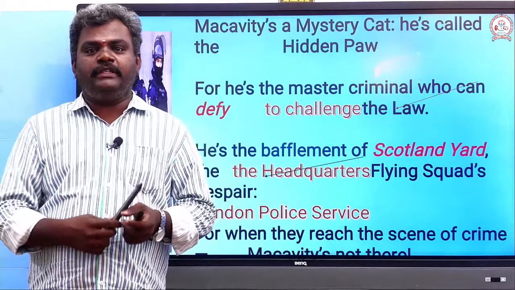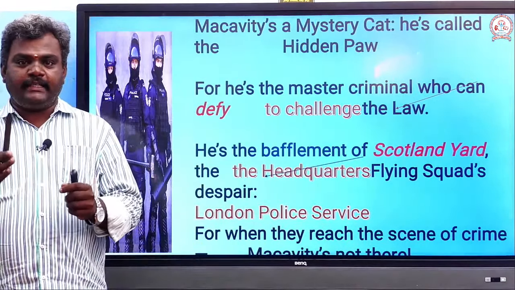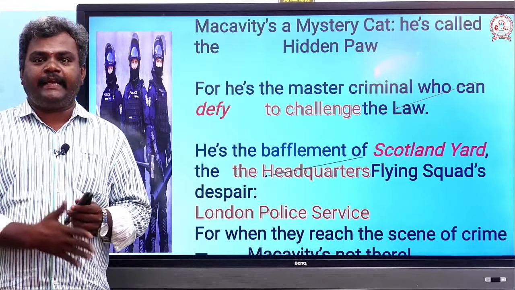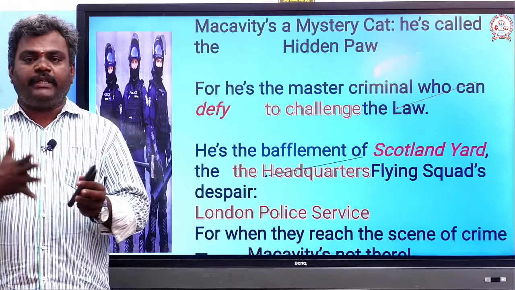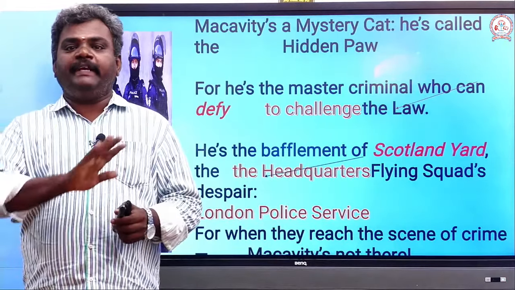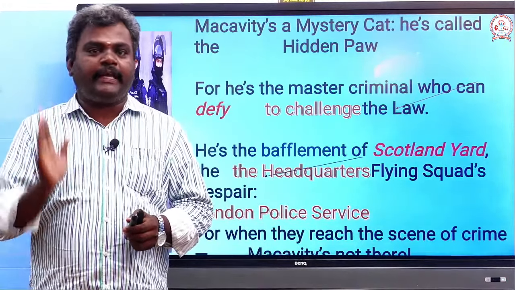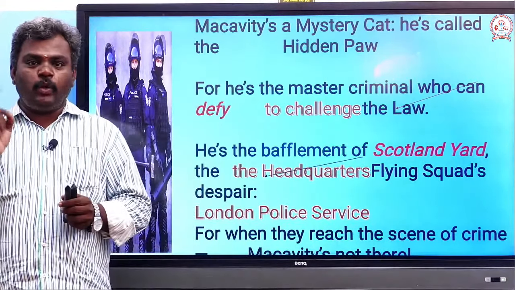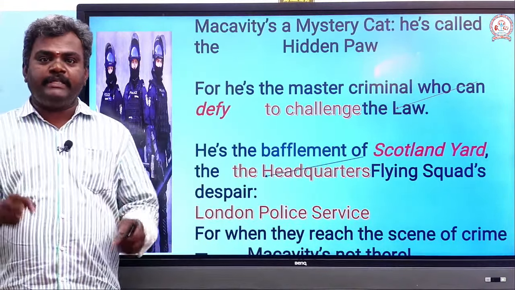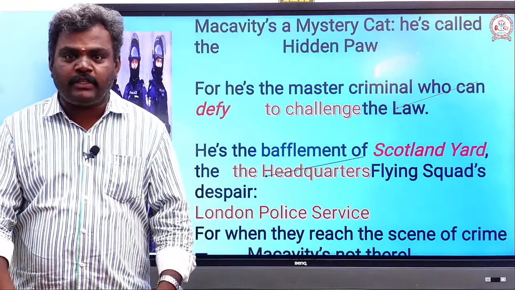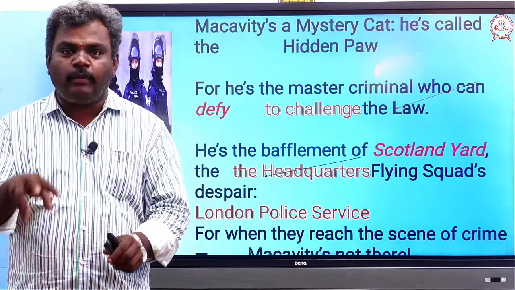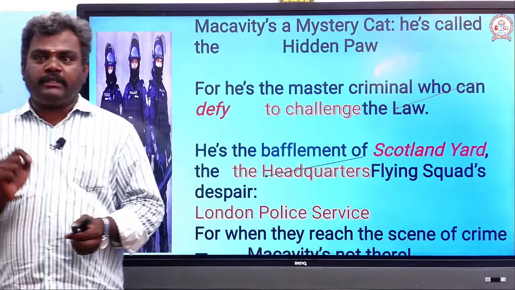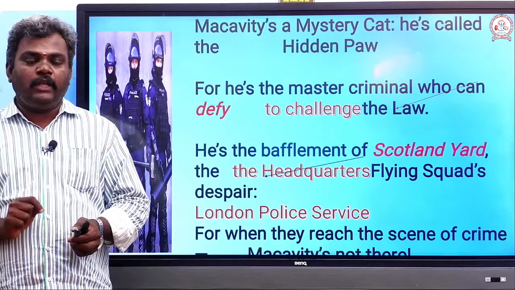So look at this. In the first stanza, the poet speaks about Macavity's character. Macavity is a mystery cat. I told you at the beginning, Macavity is not a real cat. It's an imaginary character who can deceive anyone. He is known as the hidden paw. Hidden paw means the cat doesn't have nails, so if it walks on the floor, there will be no footprint. We cannot identify it. He is the master criminal who can defy the law.